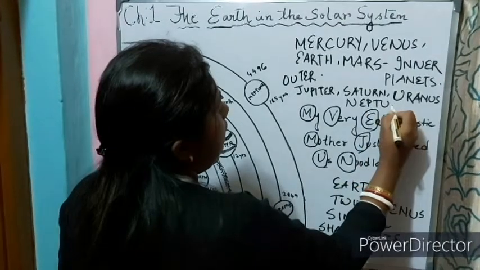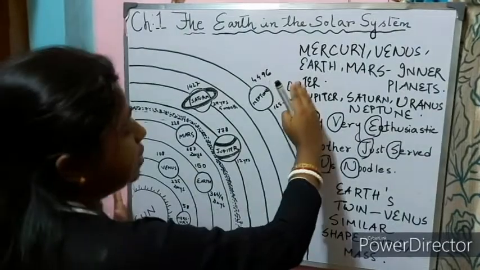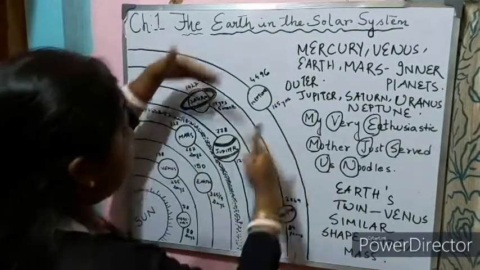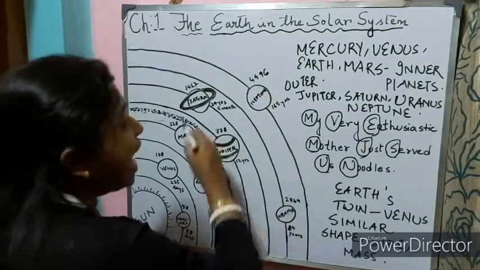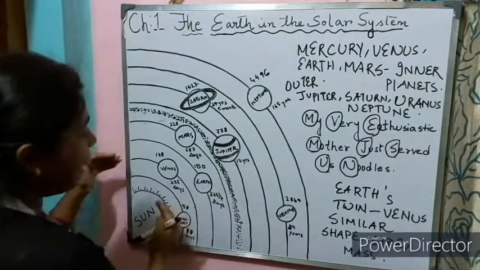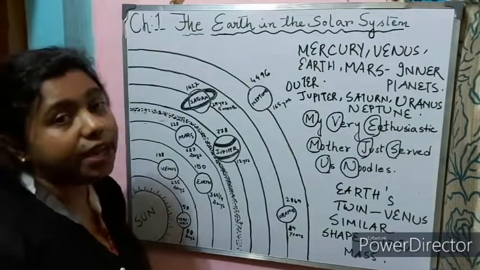These are very far away from the sun, beyond the asteroid belt, and they are gaseous in nature. So inner planets are rocky in nature and the outer planets are gaseous in nature.